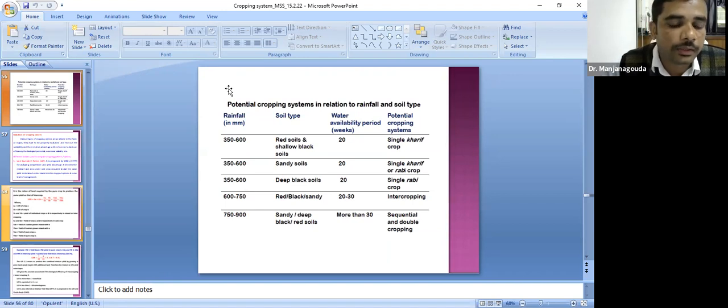And when the rainfall is 750 to 900 mm, in case of sandy and deep black soils, when the growing period, that is water availability period, is more than 30 weeks, sequential and double cropping is possible. They will ask which cropping is possible when the water availability period is more than 30 weeks and rainfall is 750 to 900, or anything else from this table. Please note down this table very carefully. They will ask this.